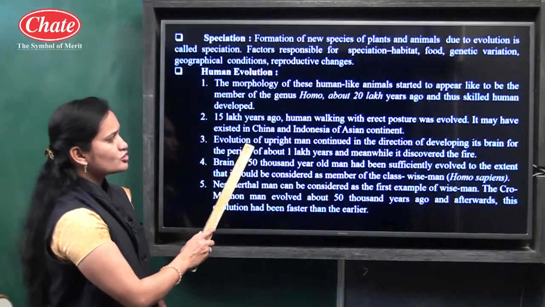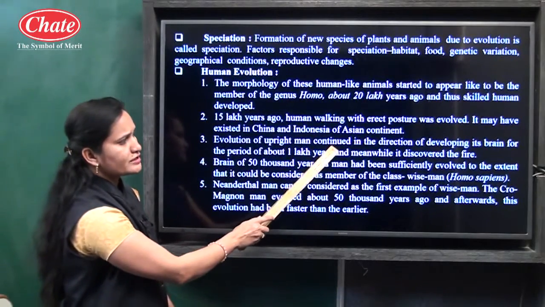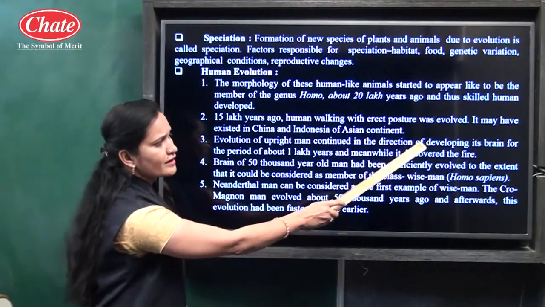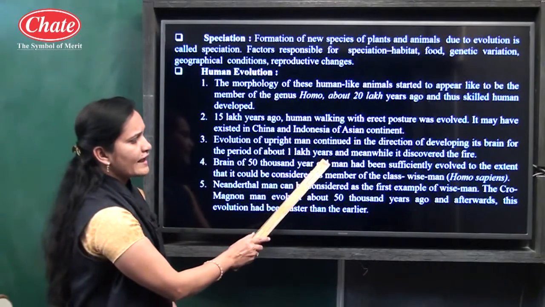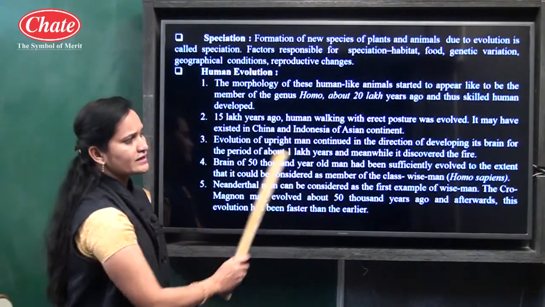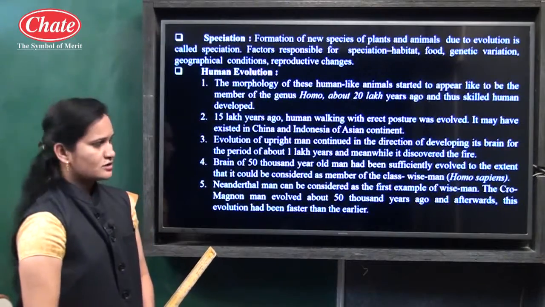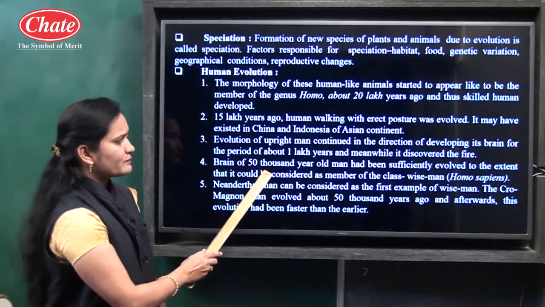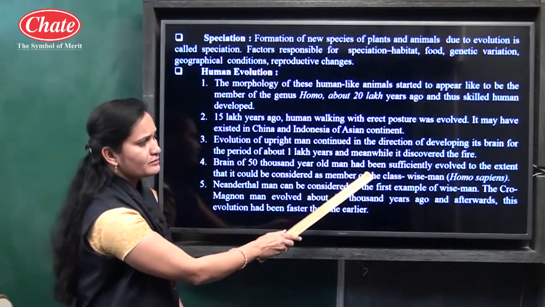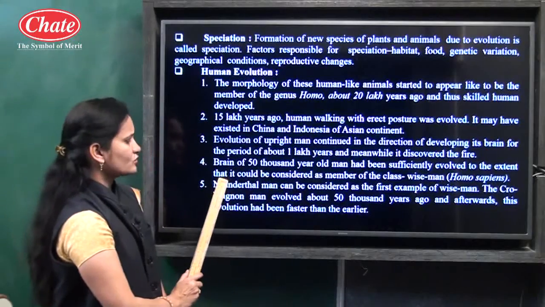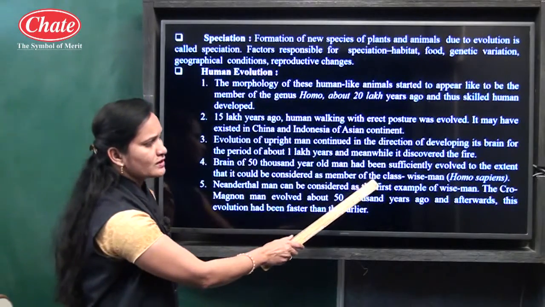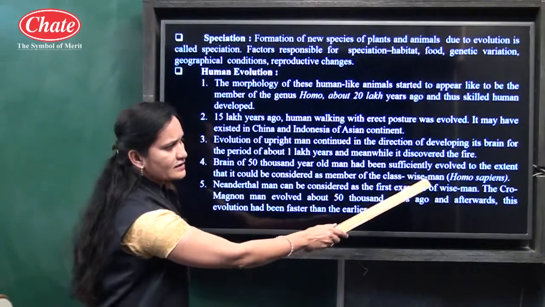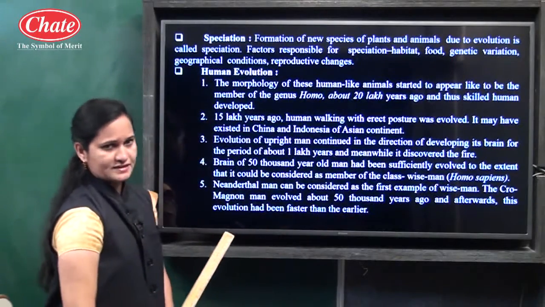After that, evolution of upright man continued in the direction of developing its brain for a period of about 1 lakh years, and meanwhile it discovered fire also. The brain of the 50,000-year-old man had sufficiently evolved that it could be considered a member of the class wise man, known as Homo sapiens.